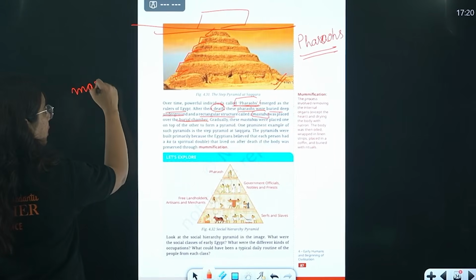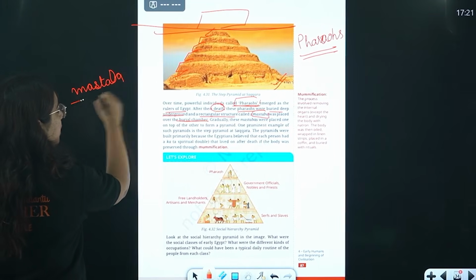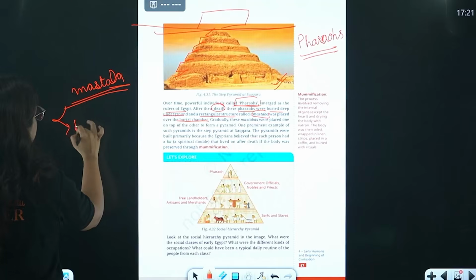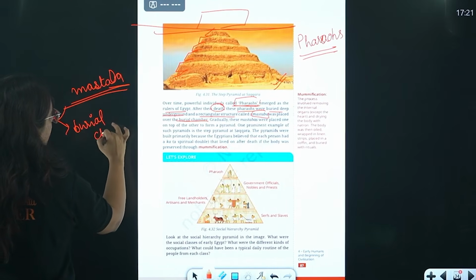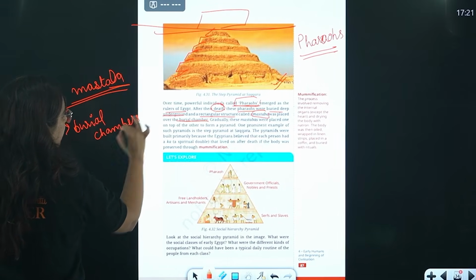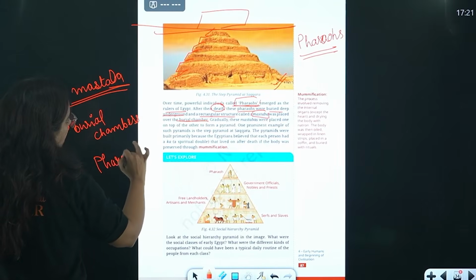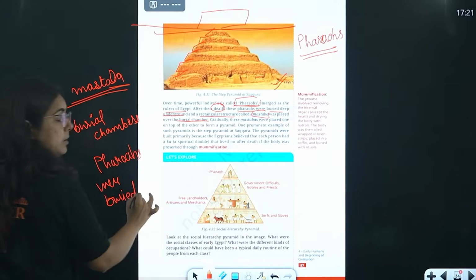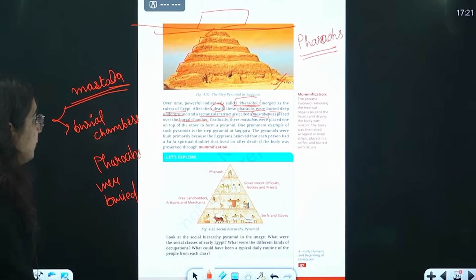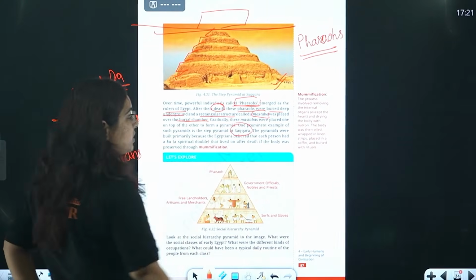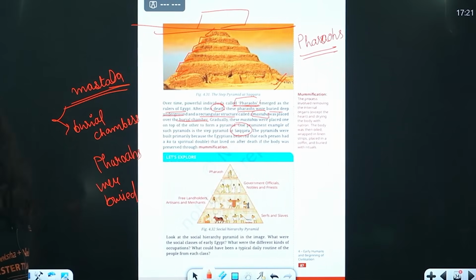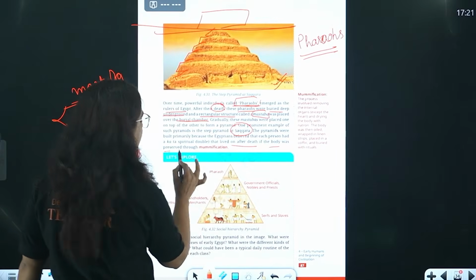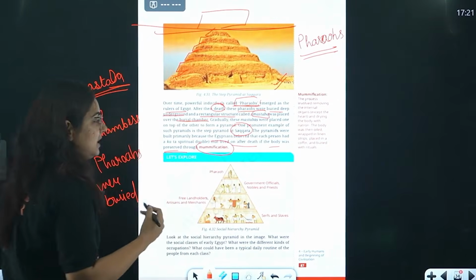That was referred to as mastaba. A question can come: what is mastaba? Okay, beta, mastaba is a burial chamber in which pharaohs were buried. Okay, they were buried. Getting my point? At the top of the pyramid. One prominent example of that is found at Saqqara, the picture which is added over here. Right? We found different shapes of pyramids also. Okay? Beta, that lived on after death if the body was preserved through mummification. Exactly.